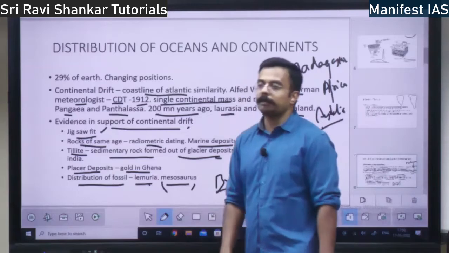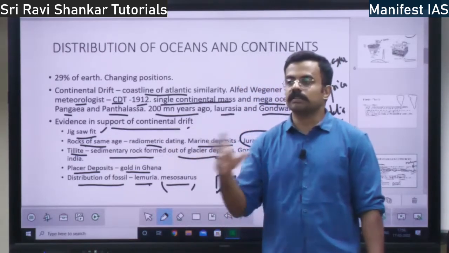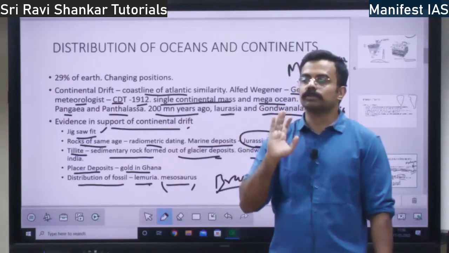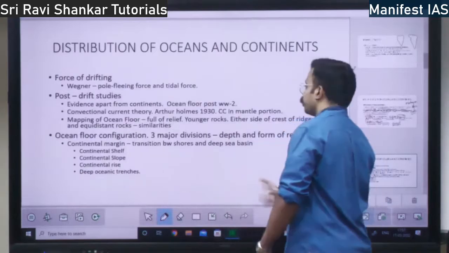Then you have the example of Mesosaurus. Mesosaurus was a type of dinosaur found both in Africa and South America, right? That is one example. So the fossils are found on both sides.